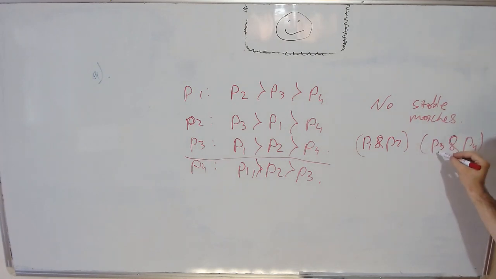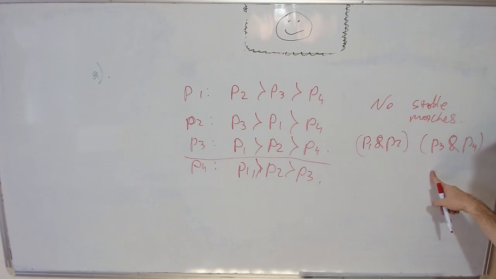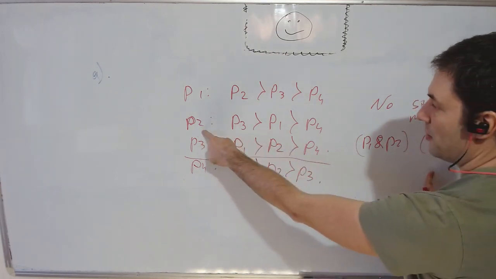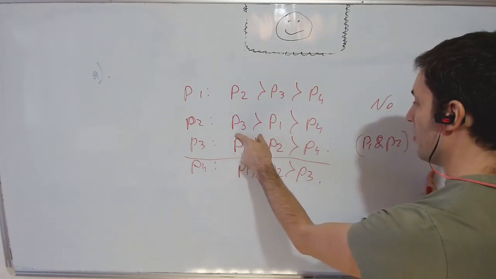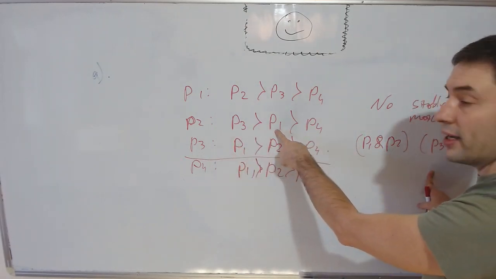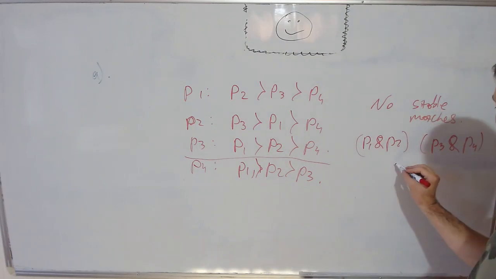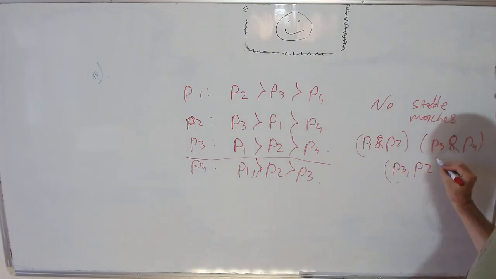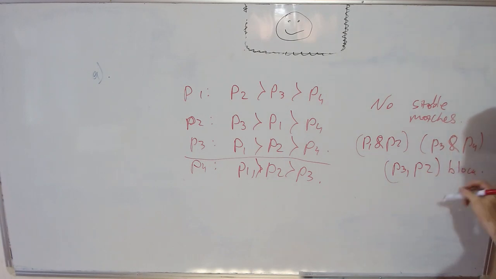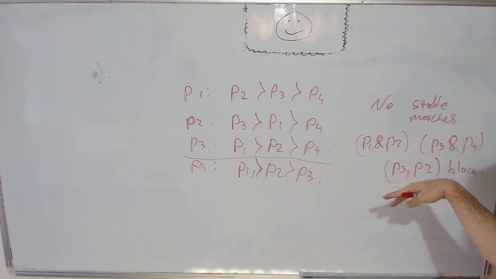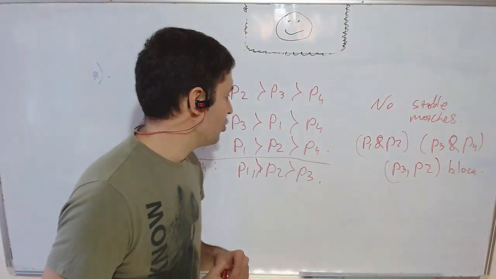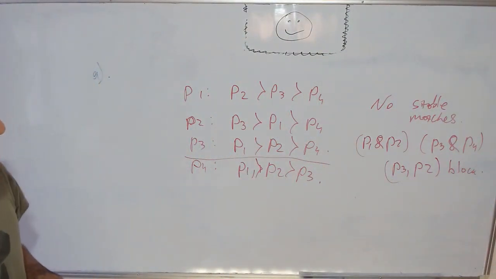Then P3 hates it. He wants to run away. And there is a person in another room, namely P2 here, that really likes to be with him more than with his current roommate. So let's say P3 and P2 block. And so for any configuration you choose, the same will be true. So that's exactly the example we used in class to generate this result.